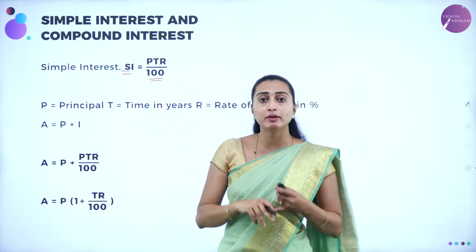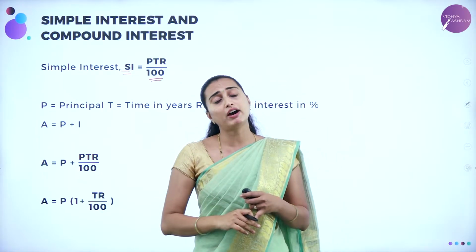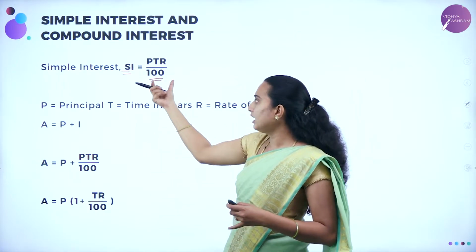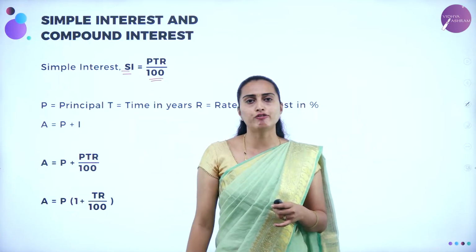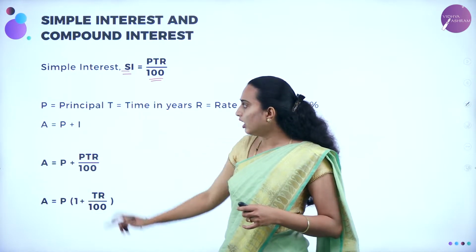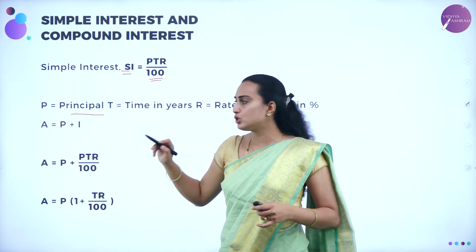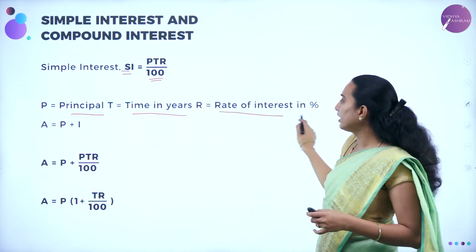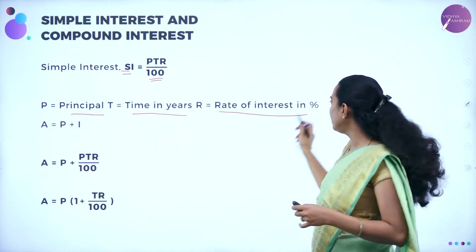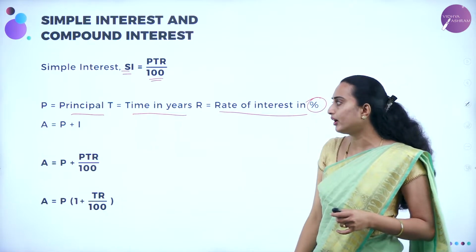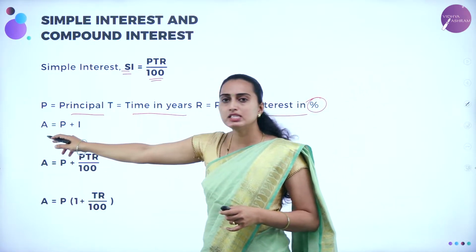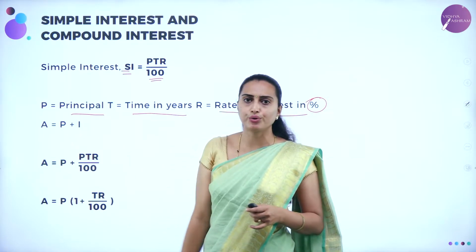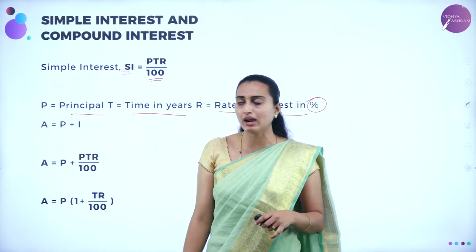Rate of interest will be 4%, 5%. 5% means 5 by 100, 7% means 7 by 100. So PTR divided by 100 is the formula for simple interest. And here P is the principal as I told you, time in years, and rate of interest in percentage you are going to calculate. This is very important. And the total amount is nothing but principal plus interest.